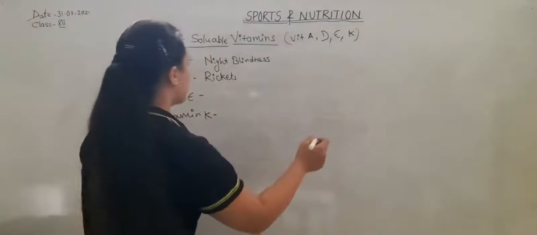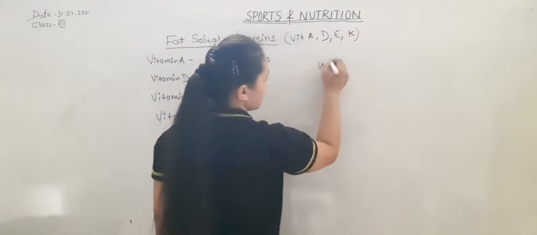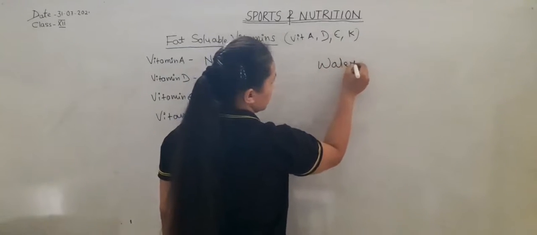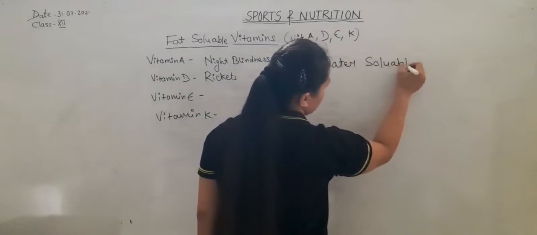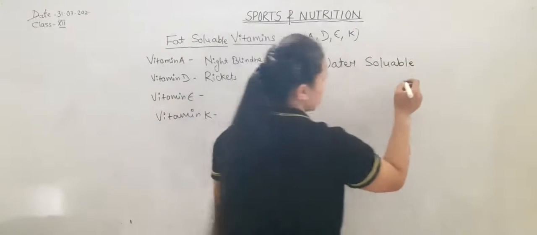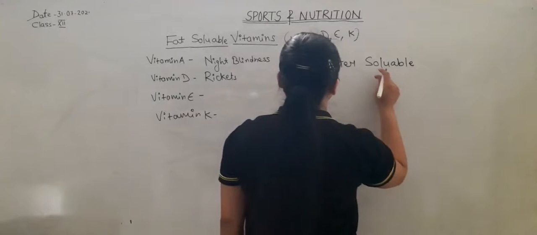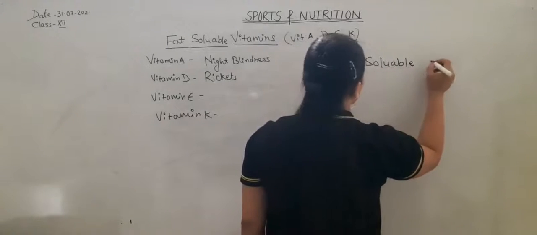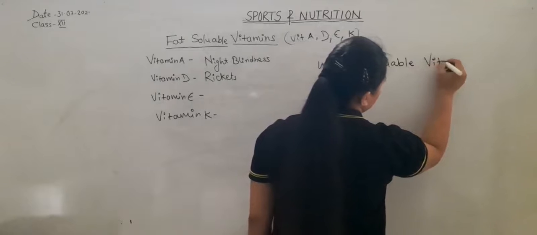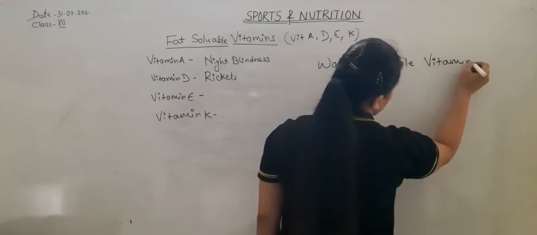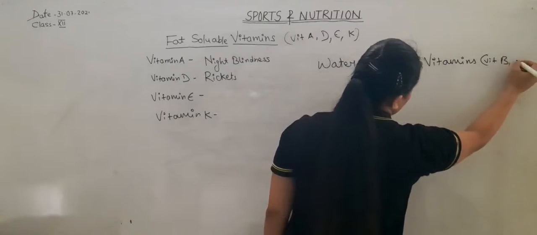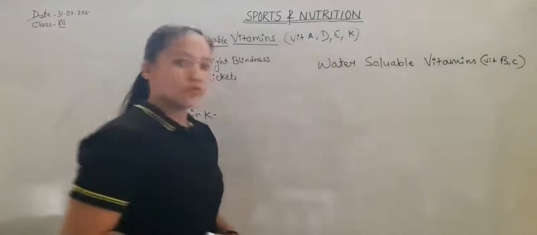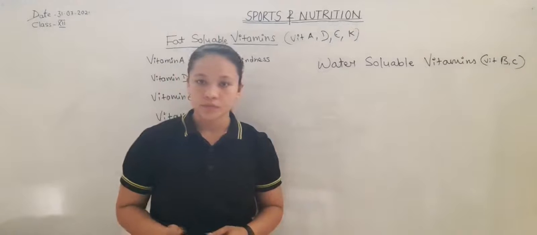Next is water soluble vitamins. Water soluble vitamins are those vitamins which are soluble in water.